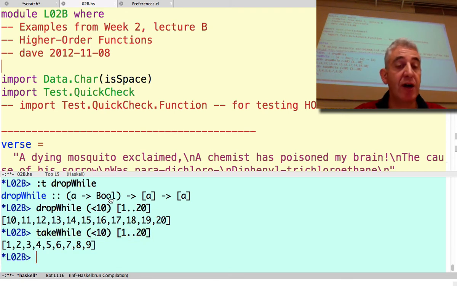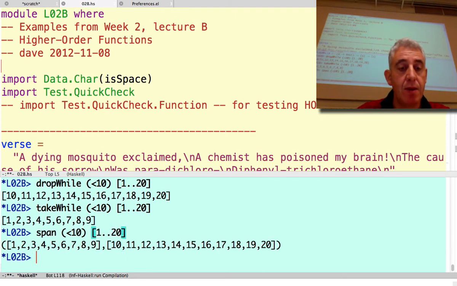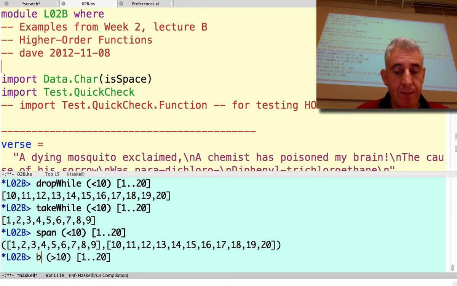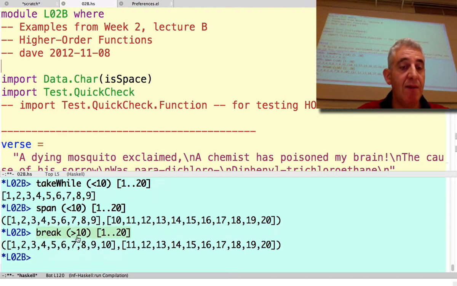Okay, so these are very handy functions, and actually there are a couple of other functions which group these things together. One is called span. And that actually does the split. It does the drop and the take. And there's a converse version of that. I think it's called break, that I'll mention, that takes the negation of the predicate. So break is defined to be the span of the not. Break of P is the span of not P.